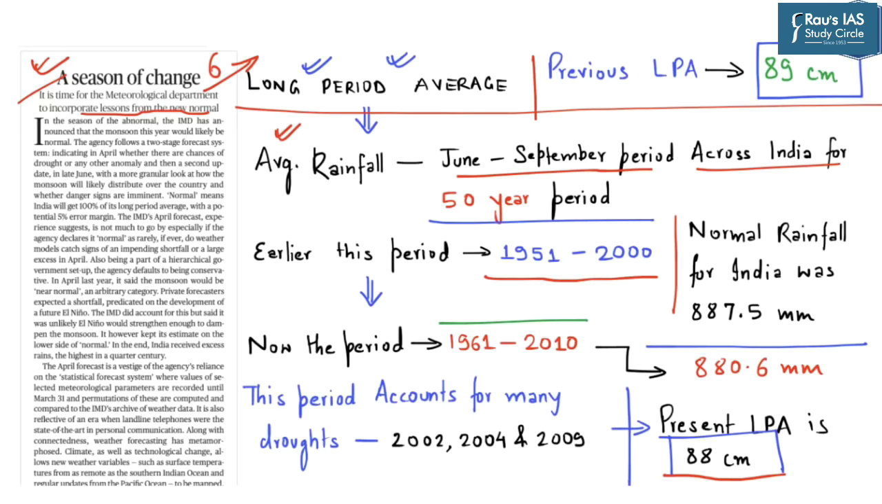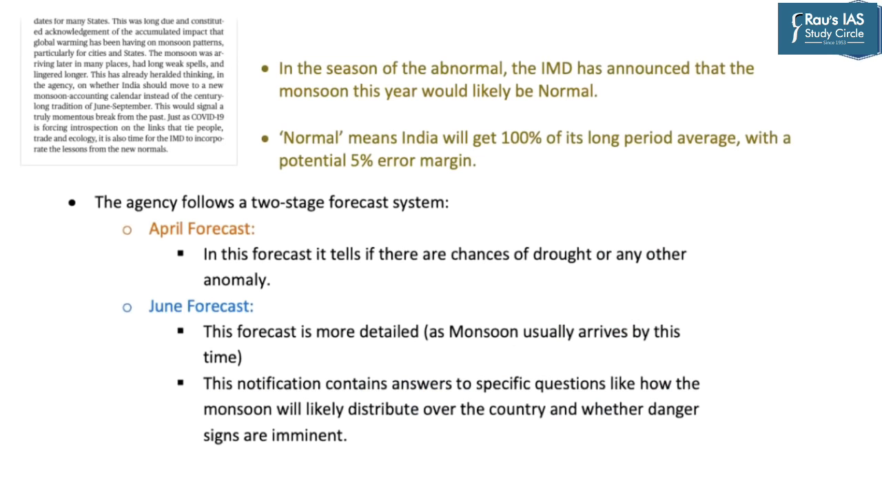Now, what has happened is that this period, from 1961 to 2010, has seen various droughts in many years, such as the droughts of 2002, 2004, and 2009. Now, in 2004 and 2009, these droughts saw a deficit of rainfall close to 19 to 20%. So, because of these, the present LPA has been reduced from the earlier 89 centimeter to the present 88 centimeter. So it is in this regard the Indian Meteorological Department has announced that the monsoon this year would likely be normal. And normal here means India will get 100% of its long period average with a potential 5%